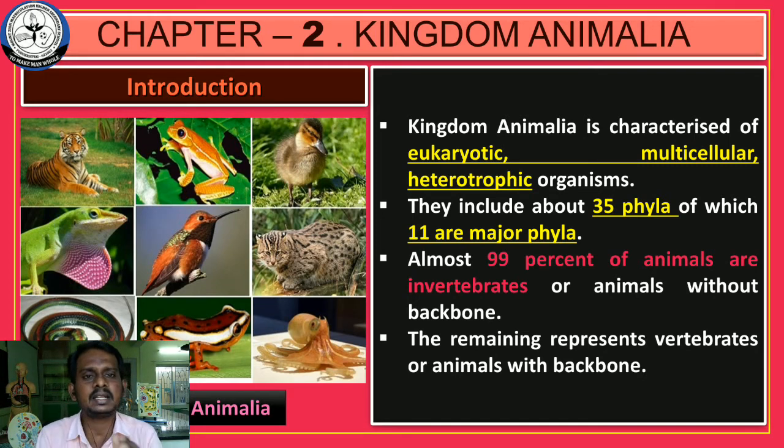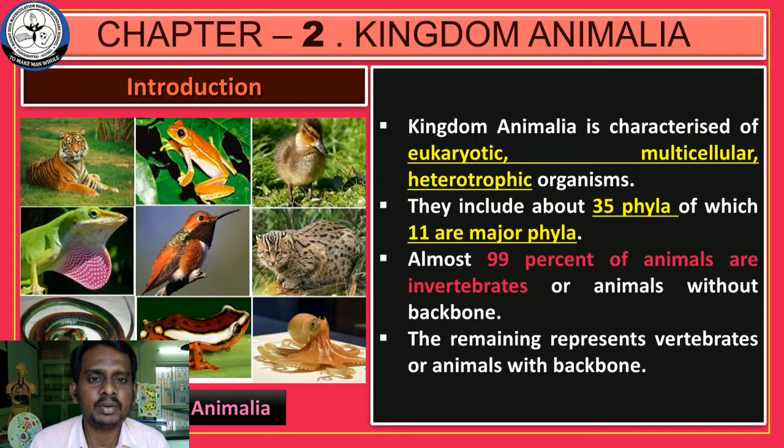Okay, so these are some basic characteristic features of an animal: eukaryotic in nature, multicellular, heterotrophic, locomotion, reproduction. What is reproduction? Animals can reproduce their young ones either by a sexual mode of reproduction or an asexual mode of reproduction. So what is the difference between the sexual and the asexual mode of reproduction?